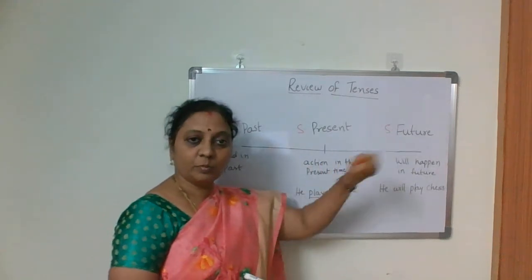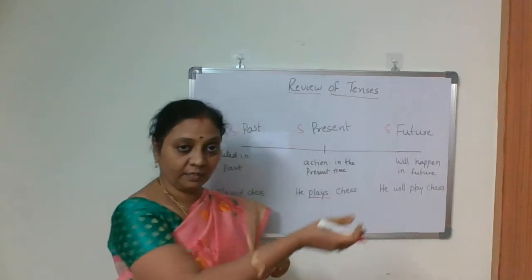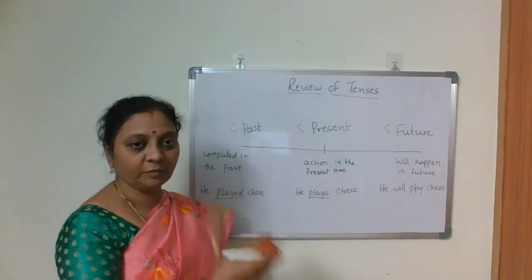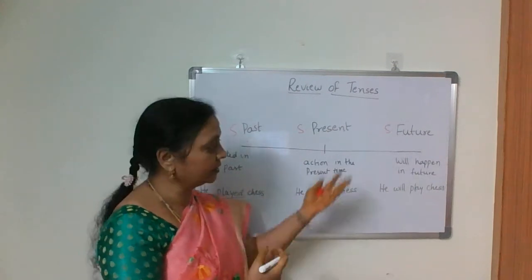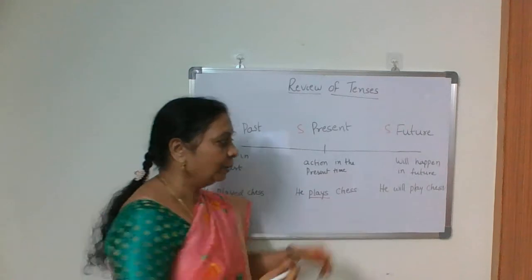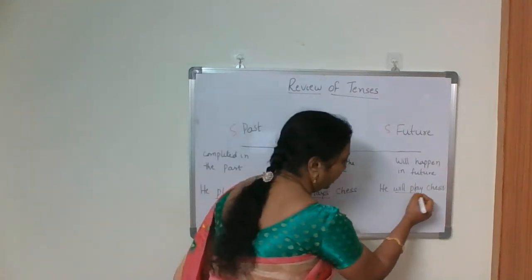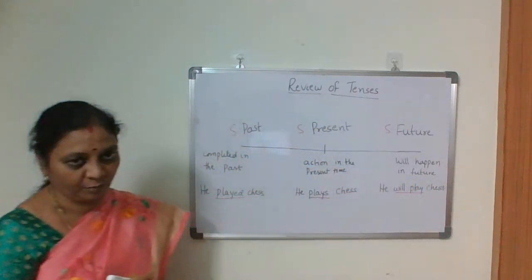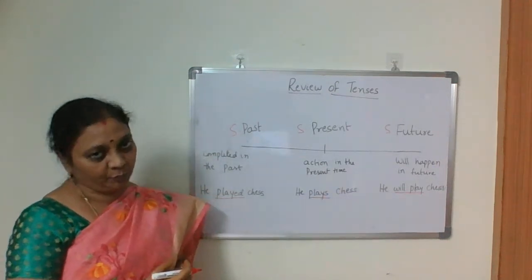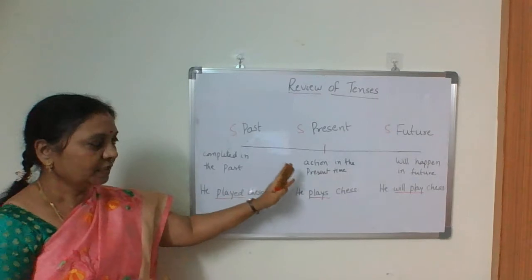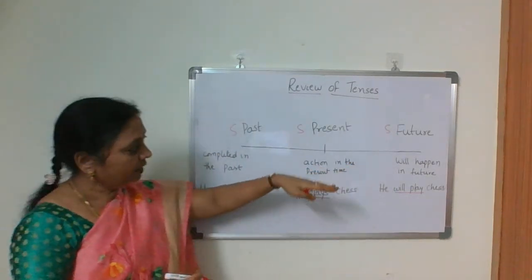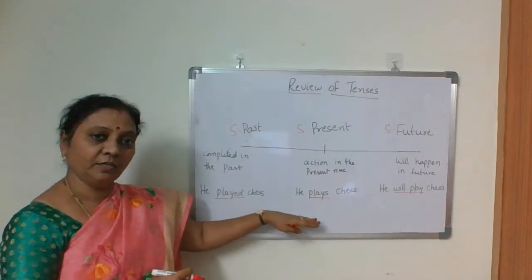And next one is simple future, actions that will happen in future time, later, tomorrow, day after tomorrow, next week, next month, next year, like all the events that will take place in future. We use simple future and will plus V1, will play. He will play chess. Will plus V1. Okay. So simple present, simple past, and simple future. Now let us look at the second one, continuous tense.